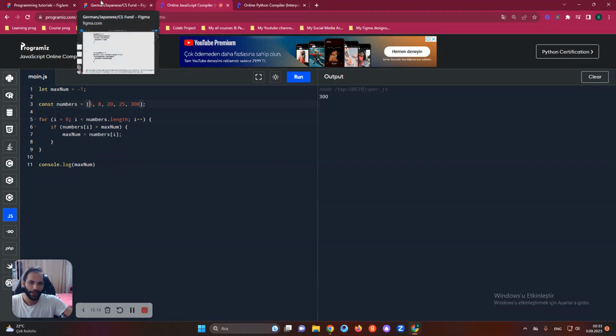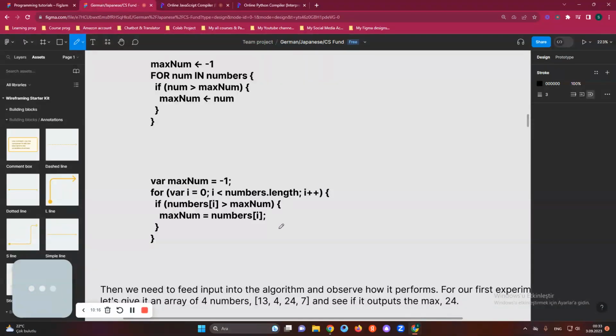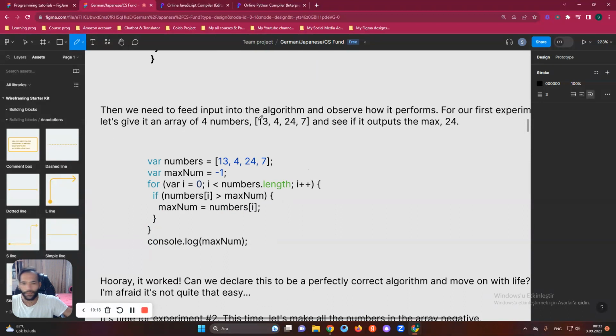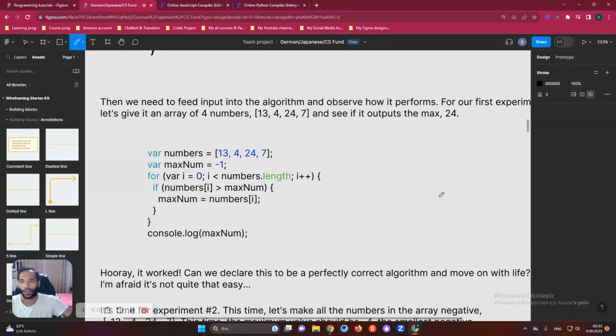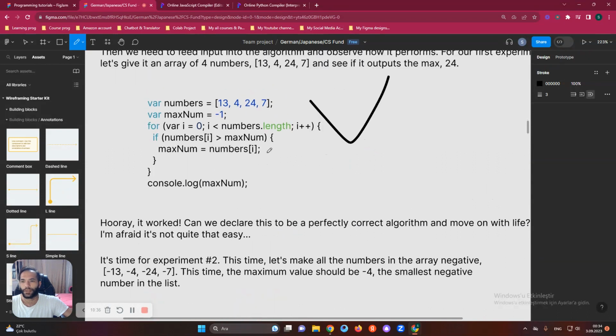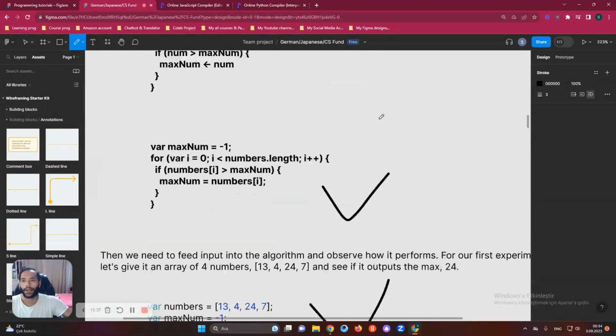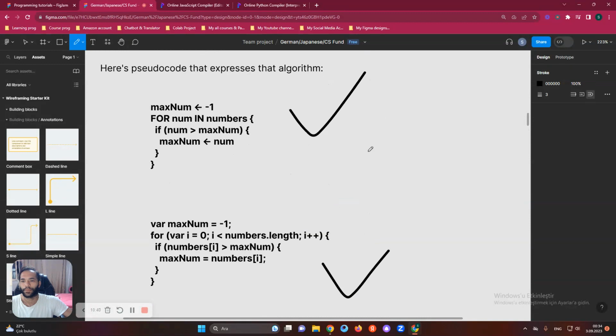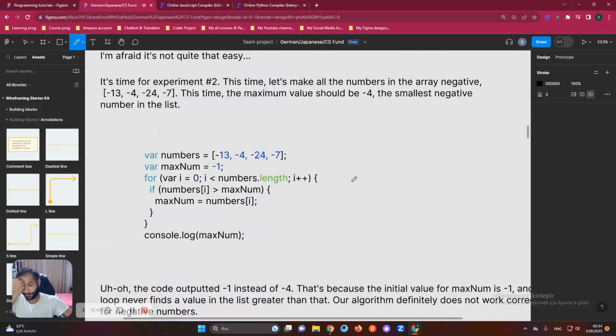I hope you understand, guys. If you don't understand, look on the internet how to find it. Then we need to feed input into the algorithm and observe how it performs. I already did this and explained it to you.